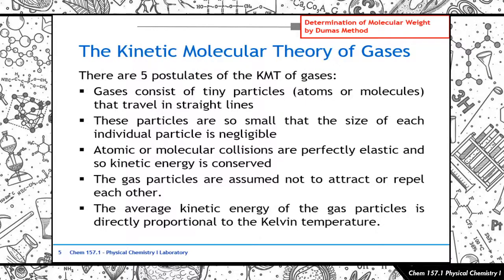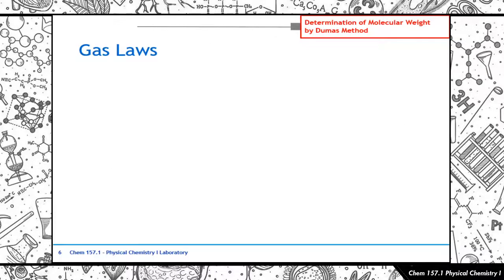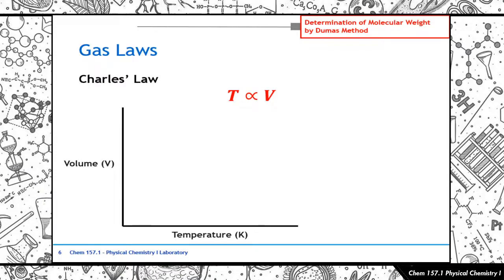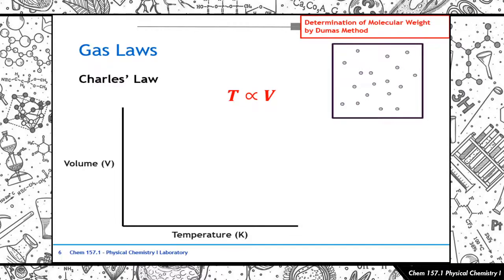Okay? So next, the gas laws. Tingnan natin yung mga different gas laws that all led up until their unification to the ideal gas equation, diba? So the first one we're going to be looking at is Charles' law. According to this particular gas law, there is a relationship between temperature and volume. So if we were to plot a graph of volume versus temperature, let's conceptualize this at the particle level. Let's say you've got a container, or a reaction vessel, and you've got all your particles inside that vessel, diba?